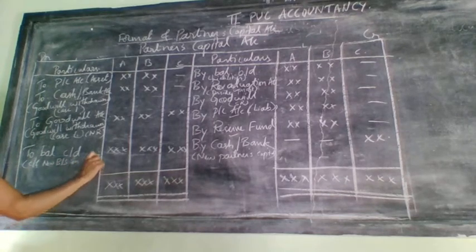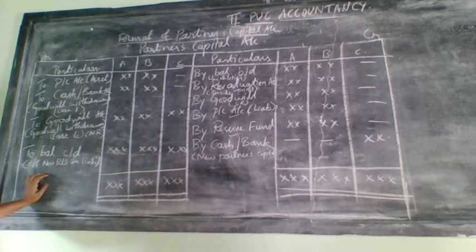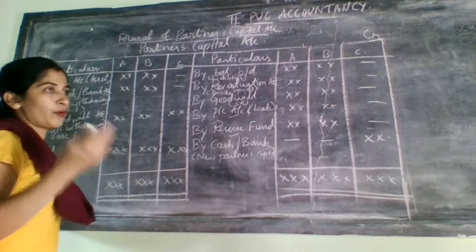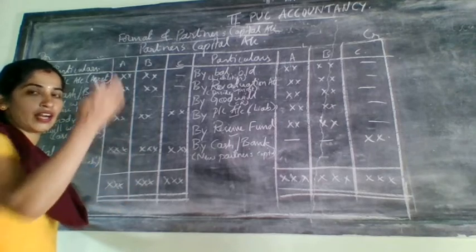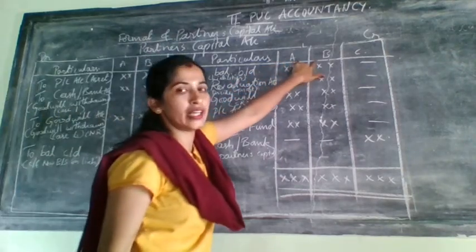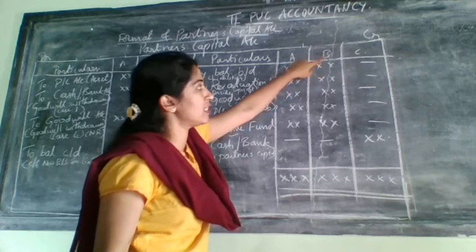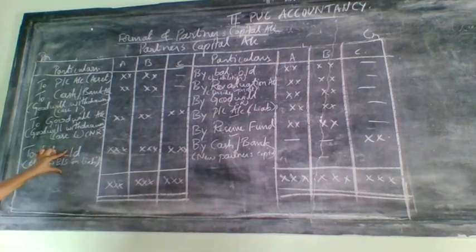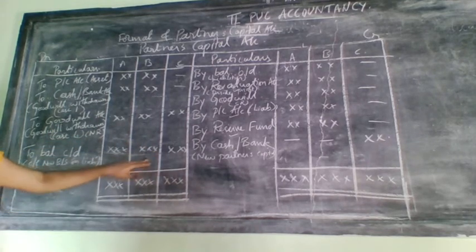This will carry forward to the new balance sheet on the liability side. Where will it come? It will come on the liability side of the new balance sheet. You will write the heading as capital. Below that you will write A's capital, B's capital and C's capital. Your problem will start with the old balance sheet. There under the capital only 2 names will be there, A and B. Now you are joining C also, so he will also have a balance carried down. That's why when you prepare the new balance sheet, under the capital, now C also will join A and B.